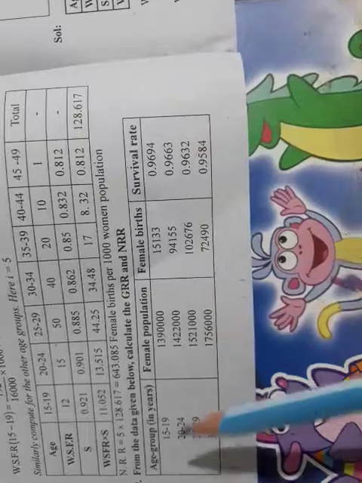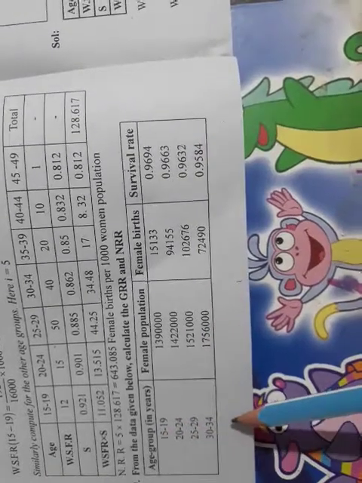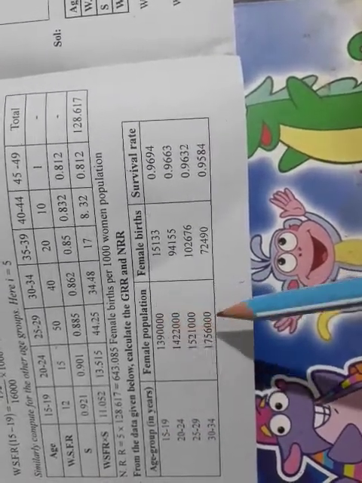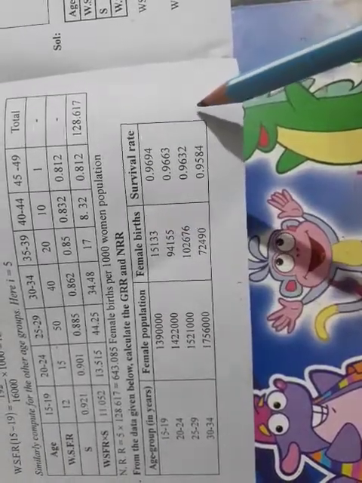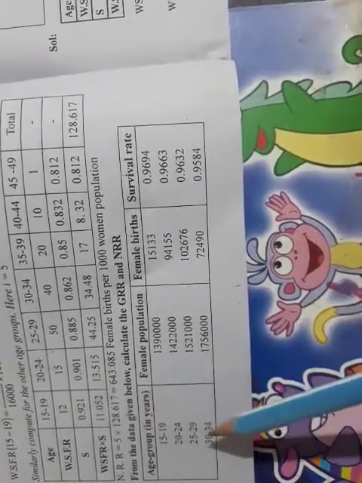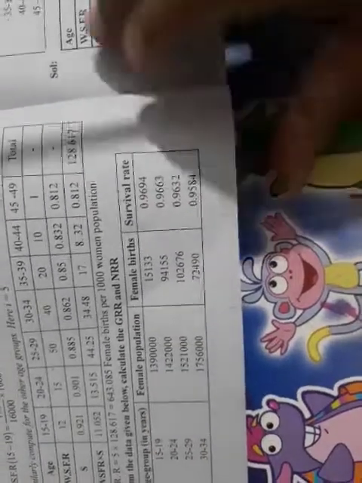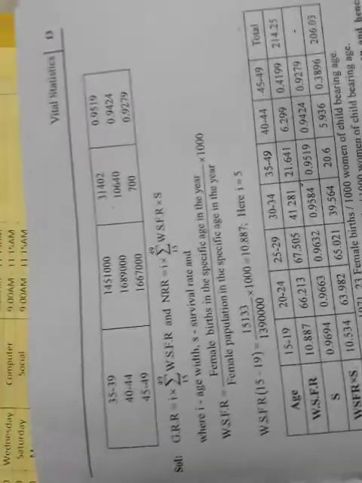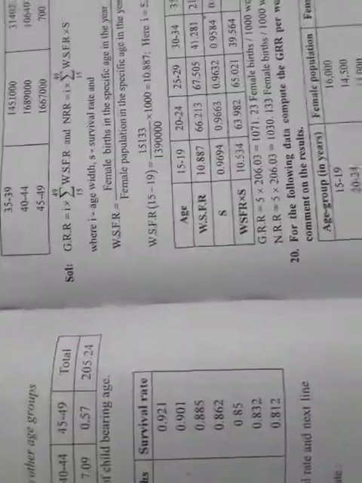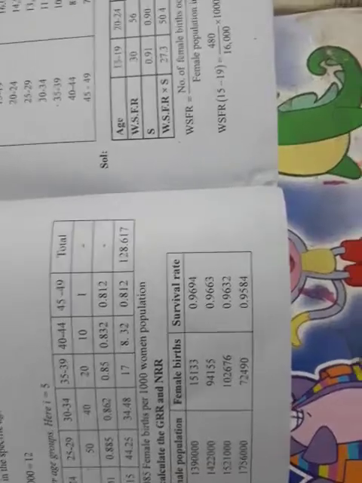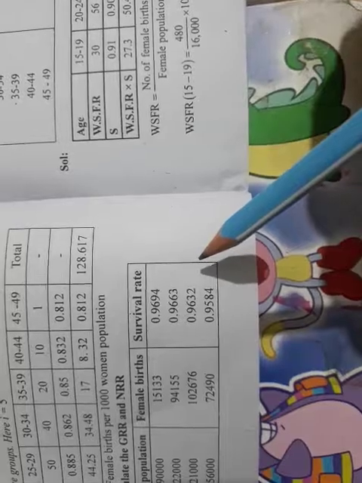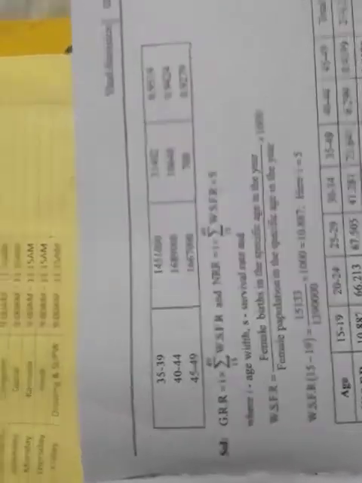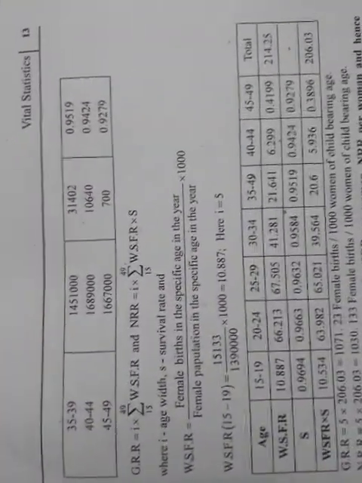Four columns are given: age group in years, female population, female births, survival rates. Age groups, 7 quinquennial ages are given. Second column, female population. Third column, female births. Fourth column, survival rates corresponding to the 7 quinquennial ages are given. So we have to calculate GRR and NRR.